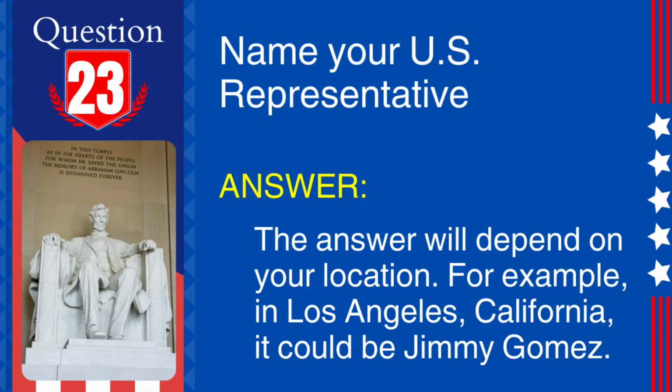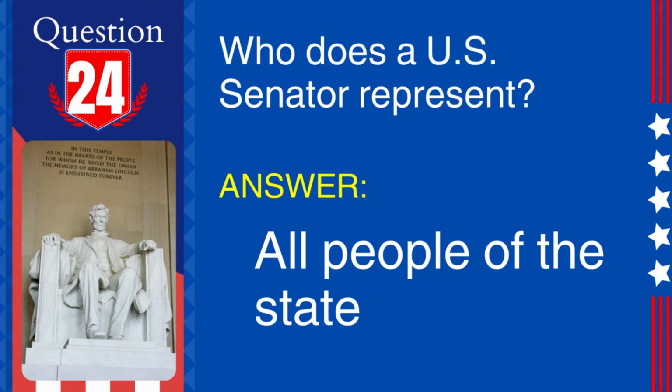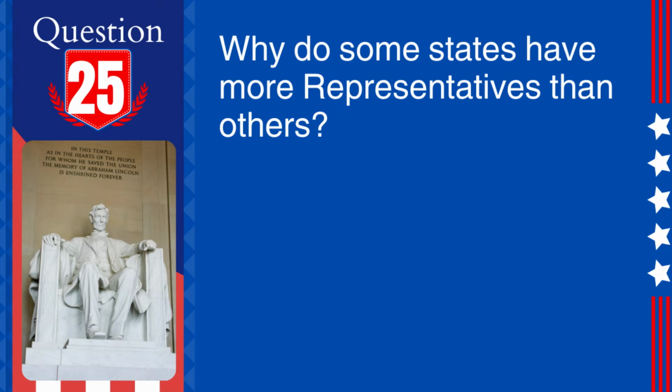Explanation: U.S. representatives are elected to represent specific congressional districts within their states, so the specific representative depends on the voter's district. 24. Question: who does a U.S. senator represent? Answer: all people of the state. Explanation: U.S. senators represent all citizens of their entire state, in contrast to representatives who represent specific districts within a state.